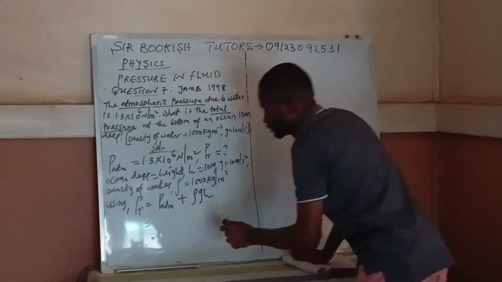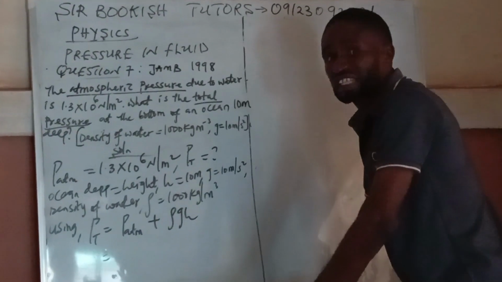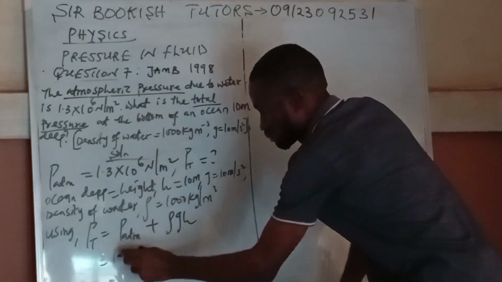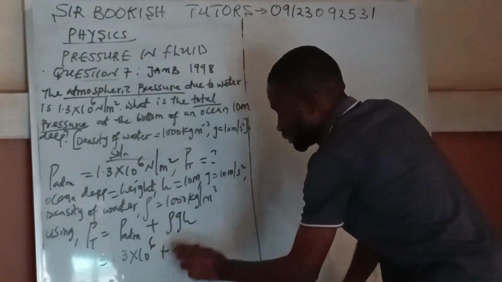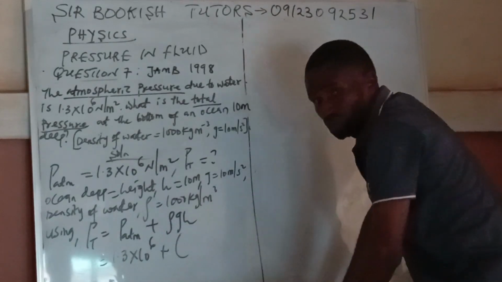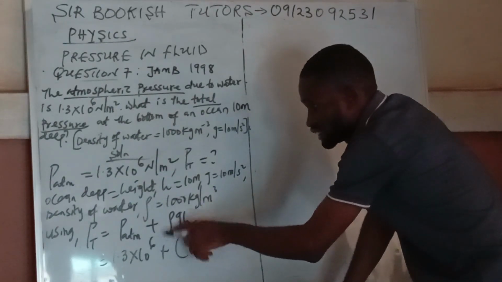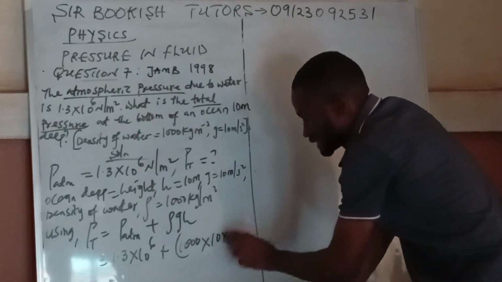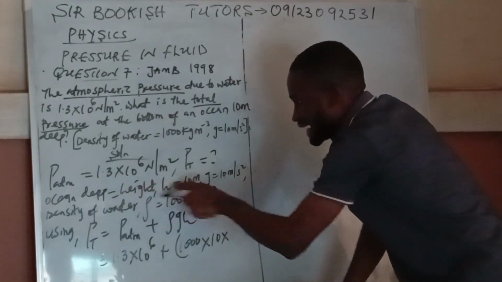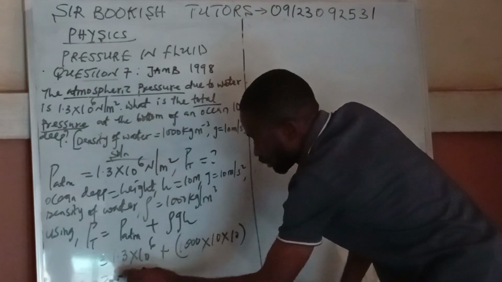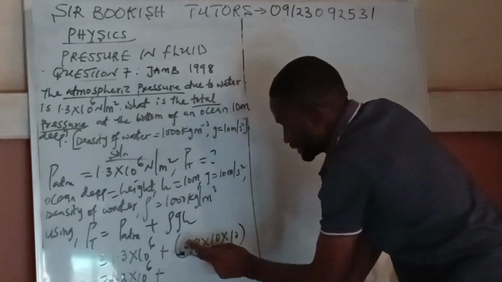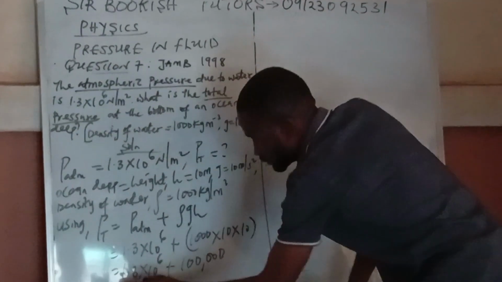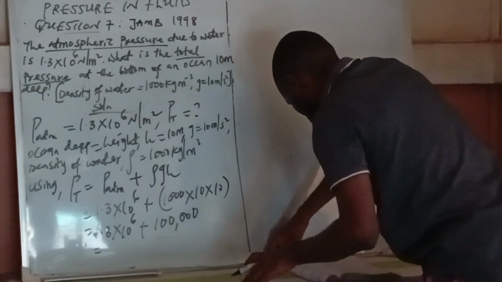Okay, so continue. Now, the atmospheric pressure, if I remove atmospheric pressure here, what am I putting? 1.3 times 10 power 6, then plus, I'll open bracket so that I'll be able to multiply these parameters here. Density here is 1,000, so I will come here and write 1,000 times our G is 10, then times my height, our ocean deep, which is the height, is also 10, okay? So which is 1.3 times 10 power 6, then this one is 100,000. Look at that, 100,000. Okay, so when you multiply, we have it to be 1.4.